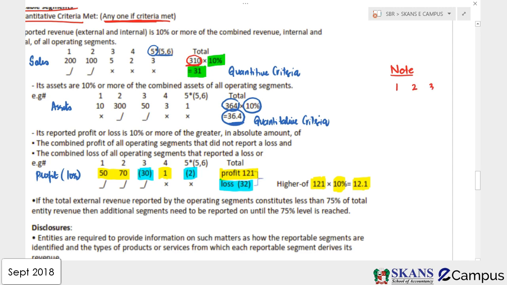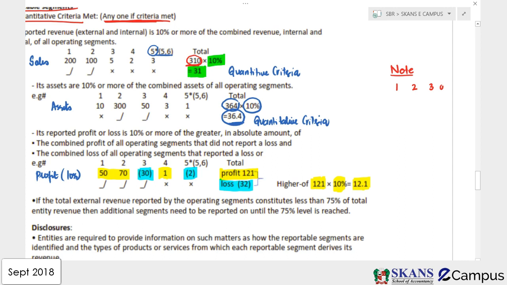Then we have another segment, that is 3. And we know from our example that only 1, 2, and 3 have met the criteria of being reportable segments. Reportable means you need to report them separately.